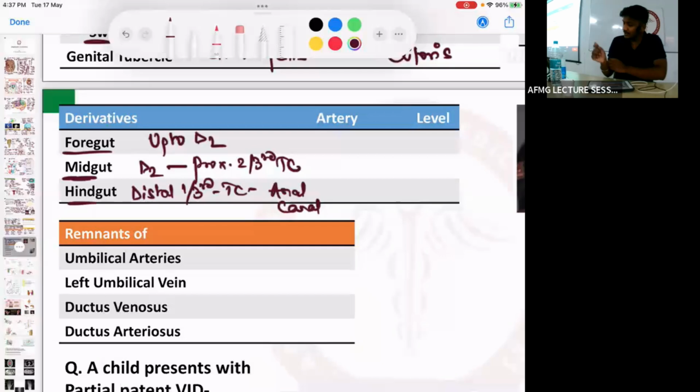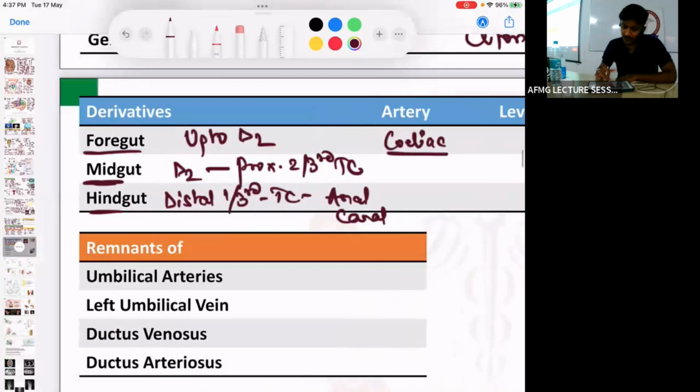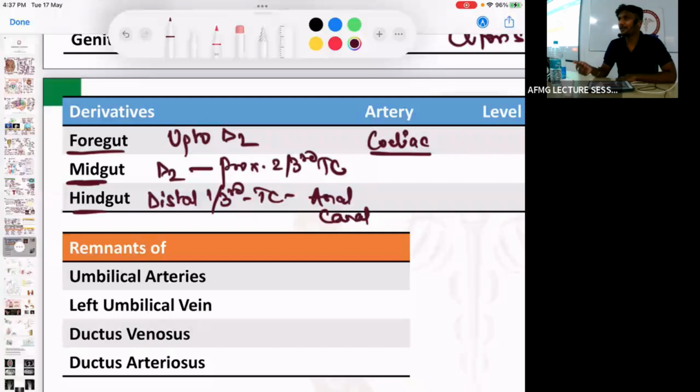ठीक है? So foregut is supplied by which artery? Important. बराबर. Foregut is supplied by the celiac trunk or the celiac artery. Midgut is supplied by the superior mesenteric artery, and hindgut is supplied by the inferior mesenteric artery.